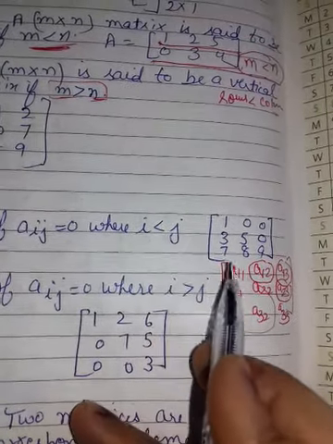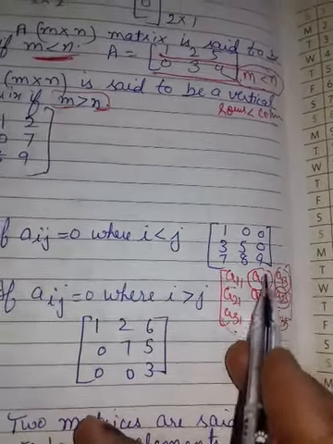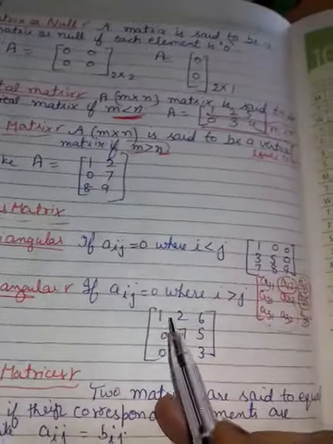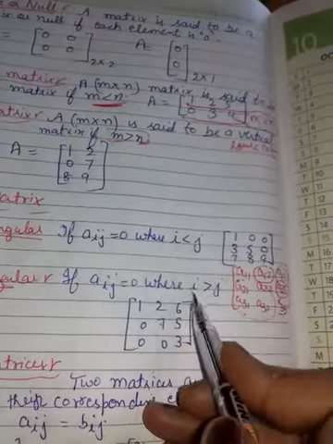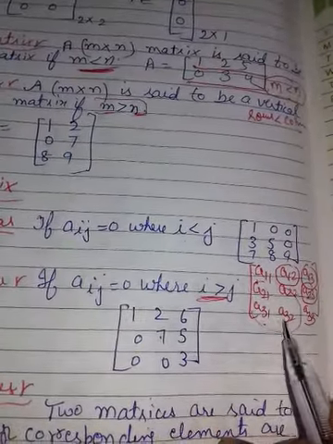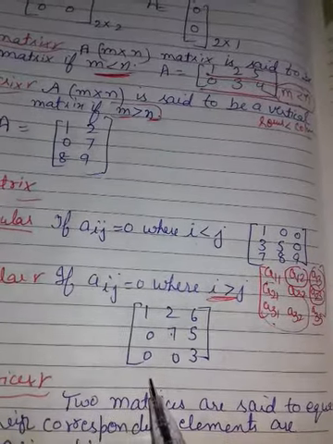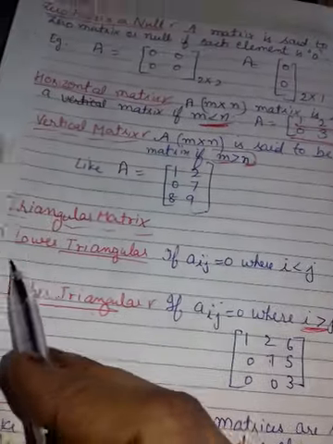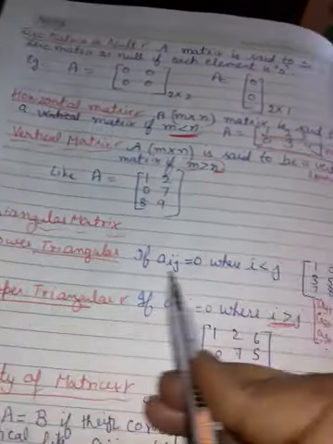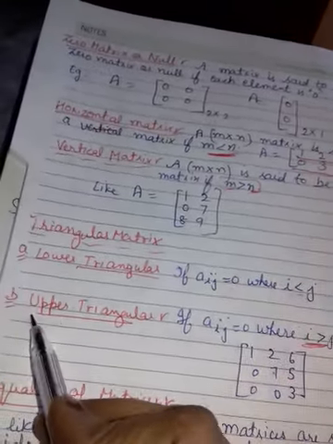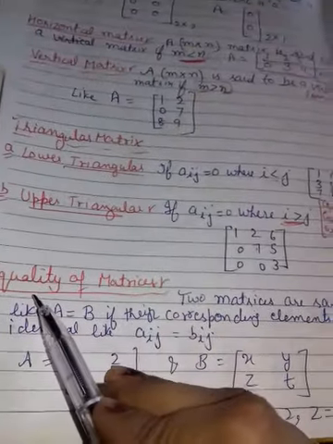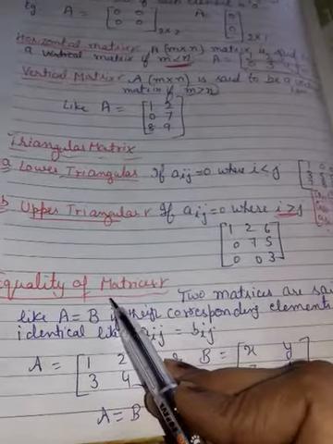You know i is your first and j is your second. In this one, it means upper triangular, it will be shifted where i will be greater than j. i is your 2 1, 3 1, 3 2. It will be 0. Clear? Remember it. Lower matrix, less than symbol, L lower, L less. Upper means greater.